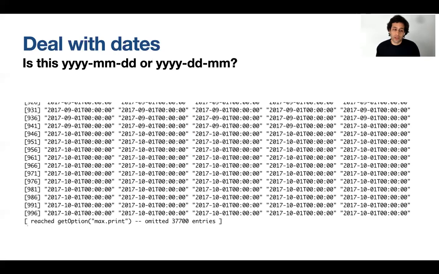And so what we might do is firstly get rid of everything from that T onwards. So we can search for that, and we can remove that. And then we can divide this string into 3 different bits, based on the dash. So you would have a year, something that we think might be a month, and then something that we think might be a day.